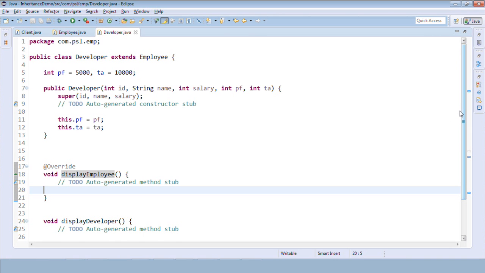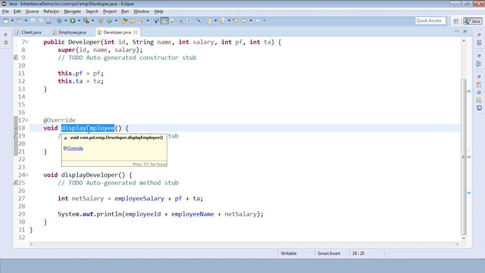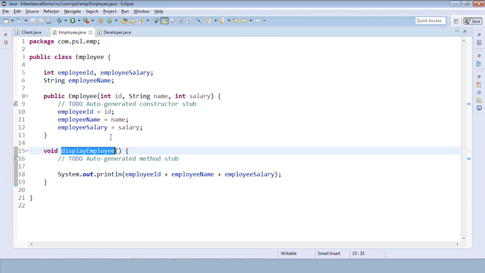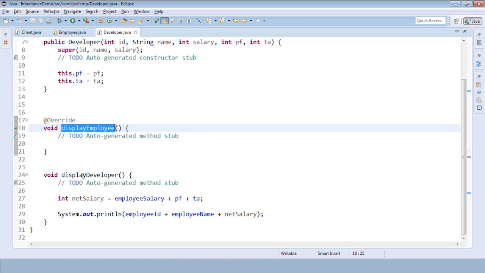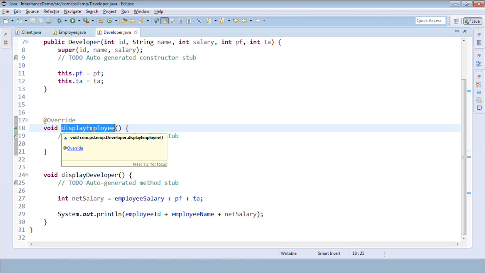Okay. So rather than writing a completely new method, what I should do is modify the method. That's what we are doing. We already have this display employee method. It is for displaying the details of the employee, right? So rather than creating a completely new method, that is display developer, I am rewriting that method, nothing else.